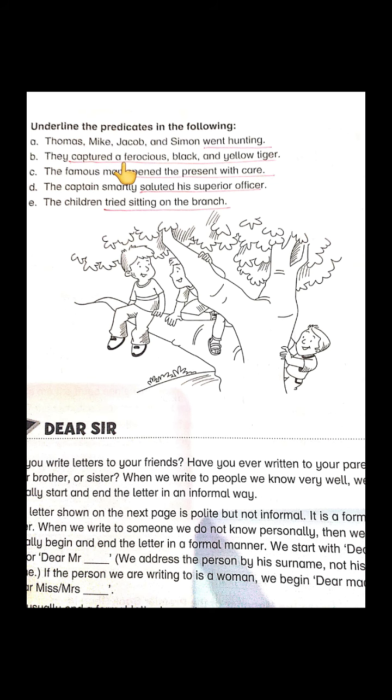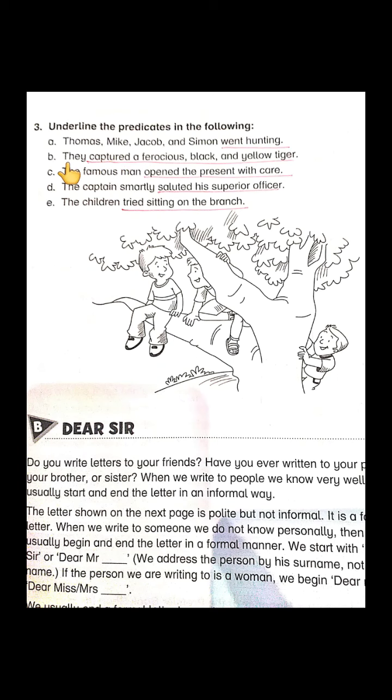Who is the subject in this sentence? They. If we exclude the subject in our mind, the rest of the sentence from captured till tiger is our predicate. It gives us the whole sense, having the verb captured in it, and the whole sentence is talking about the subject they.